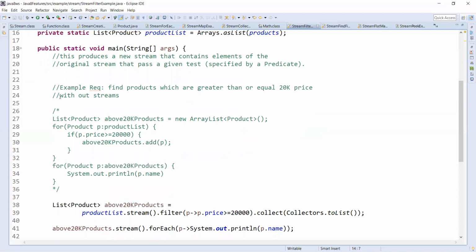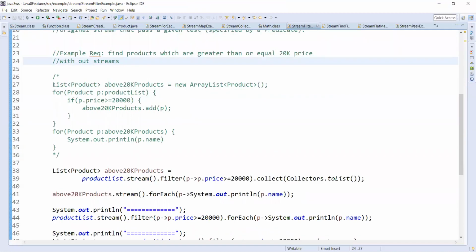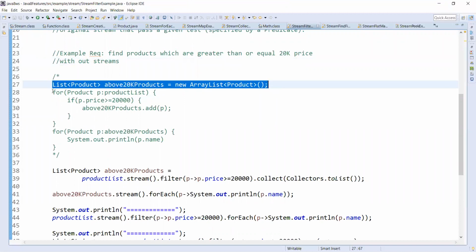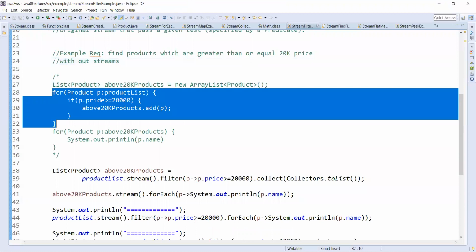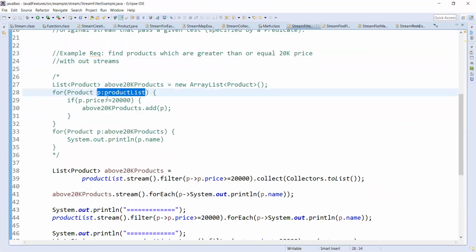So we'll just see how we used to code without streams. Without streams, we need to create a new list. That means we need to create a new array list and iterate each item from the product list, and then test whether the price is greater than 20,000 or not.